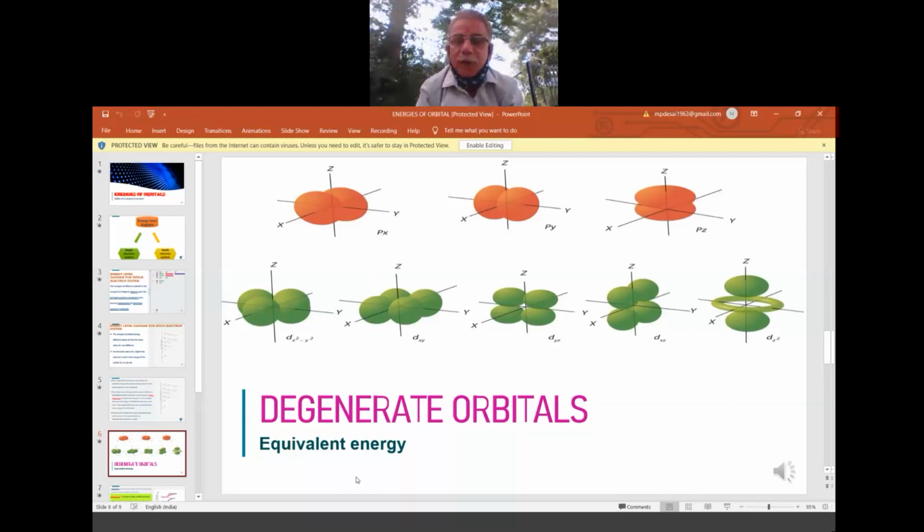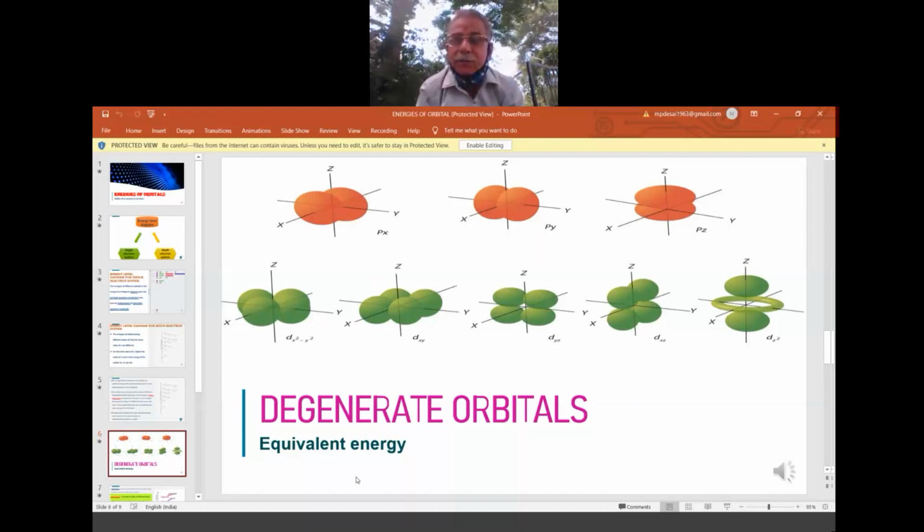Therefore, they have almost the same energy. There may be small differences, which are neglected. Because they have the same energy, these three orbitals 2px, 2py, 2pz of the 2p are called degenerate orbitals.